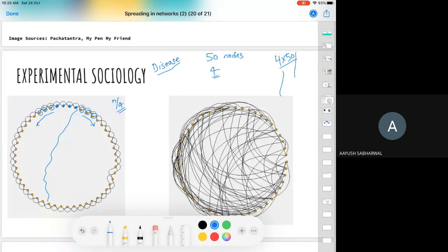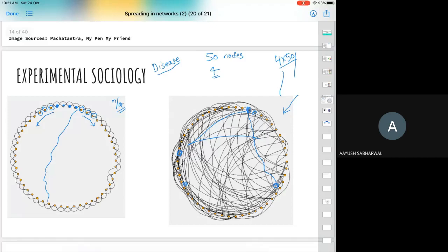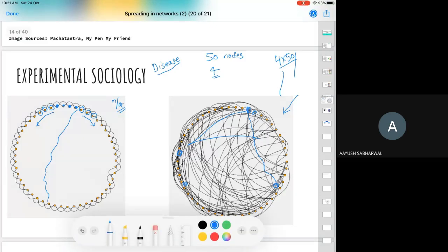Yes, exactly, cities. So if you look at this network, what's happening here? If initially these 2 nodes are infected, they will quickly pass the infection to 4 other nodes in the network, which will pass it to 8 other nodes, and the disease will spread really, really fast. What if it's not a disease but information? Do you think the information will still spread faster on the network on the right side? What do you think?